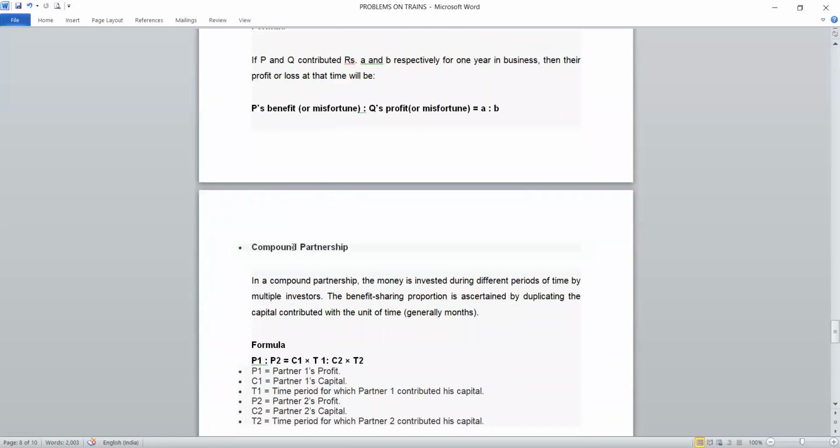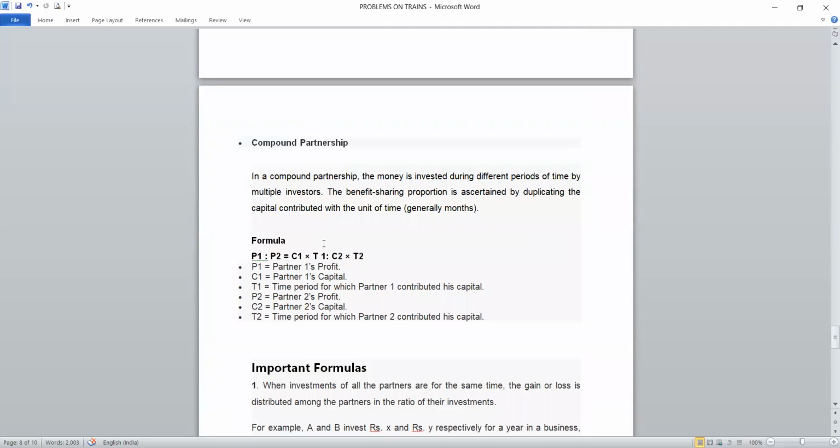And what is compound partnership? Compound partnership is when money is invested during different time periods and with different capitals by multiple investors. Then the benefit will be shared according to their invested capital and the time period they have been in the business.